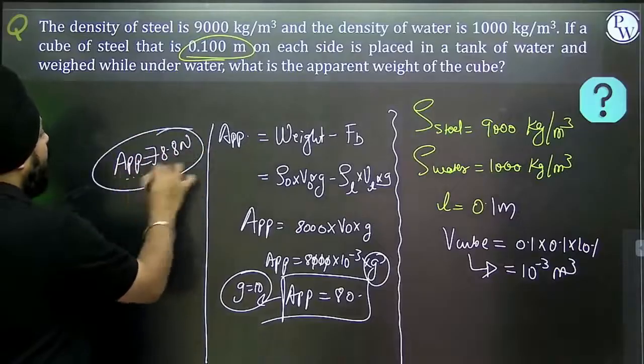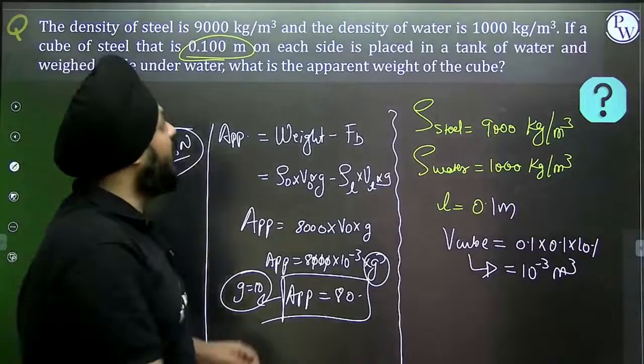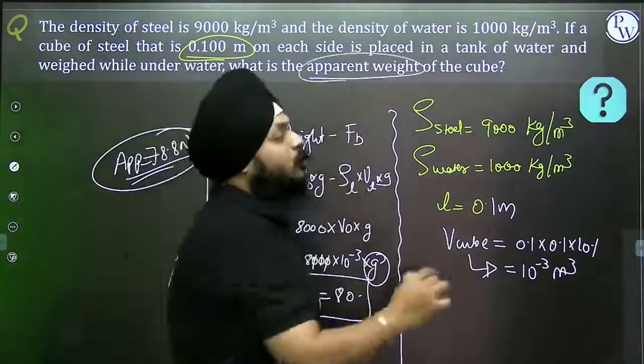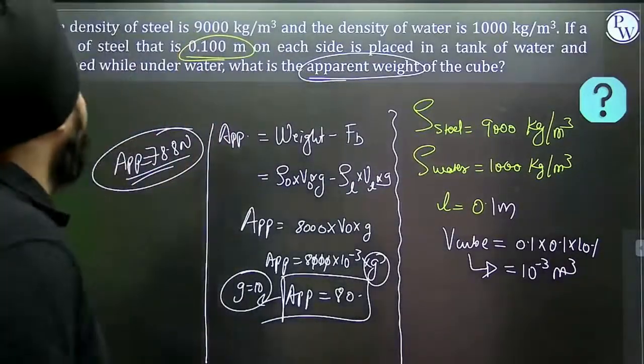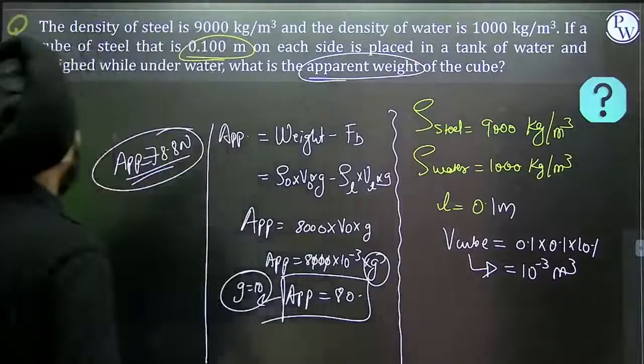Right, approximately equivalent to 78.8 Newton. So this is a new concept of the apparent weight that is also used in the Archimedes principle and the law of flotation.